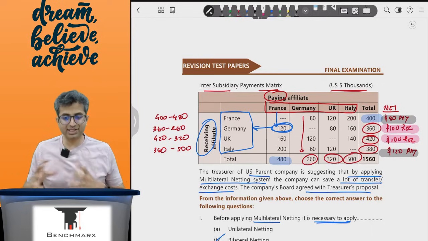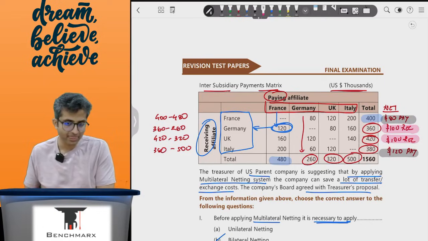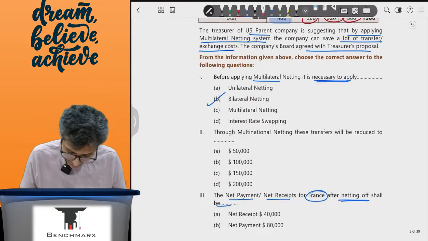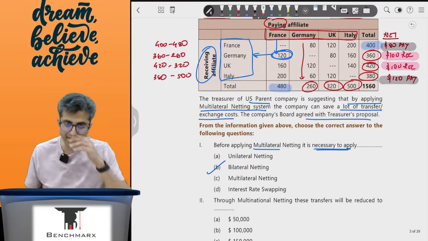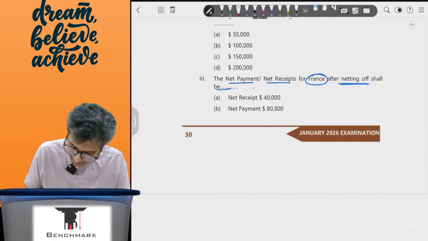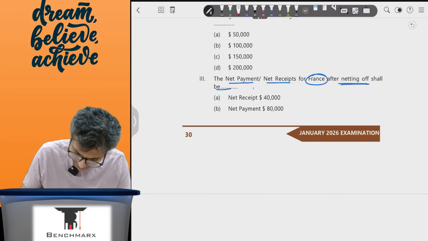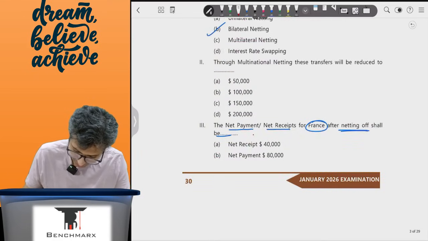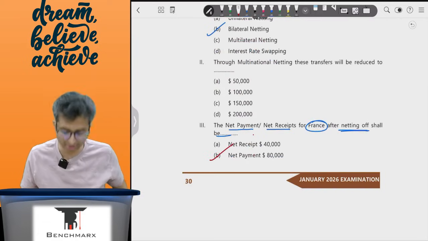So on a totality basis, if these subsidiaries end up paying 200 and the recipients receive 200, the transactions are settled. So France will net pay 80, net payments of 80,000, answer should be B.